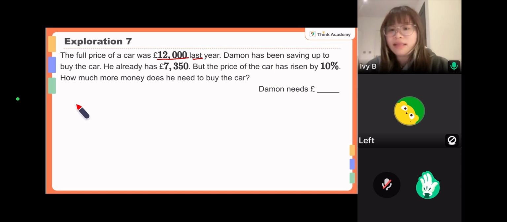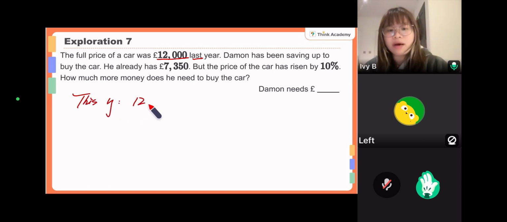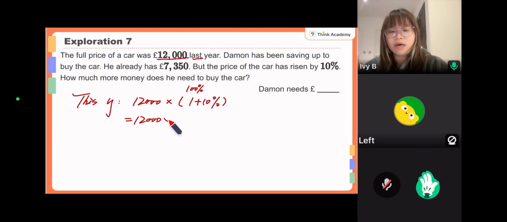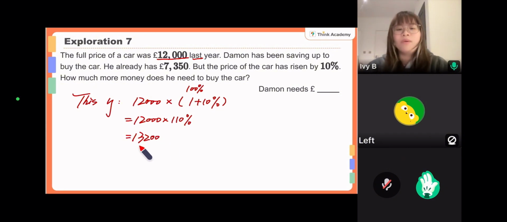So let's have a look at the price this year. That will be the original price 12,000 times the increase of 10%, so it will be plus 10%, or we're going to say 100 plus 10%. Do you understand? So this year will be 12,000 times 110%. Let's see, that will be 13,200.